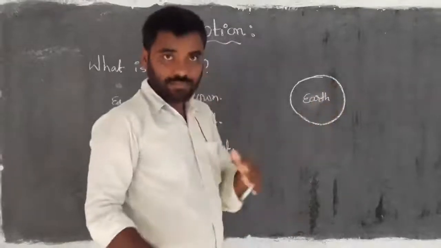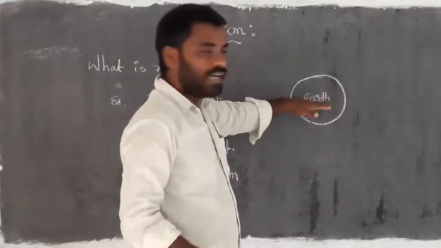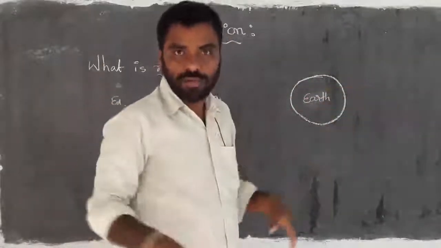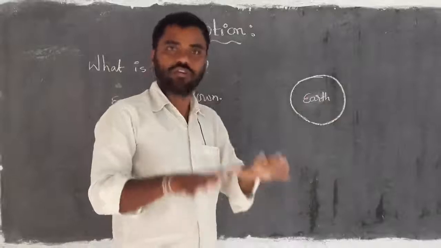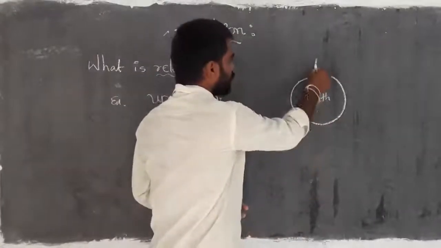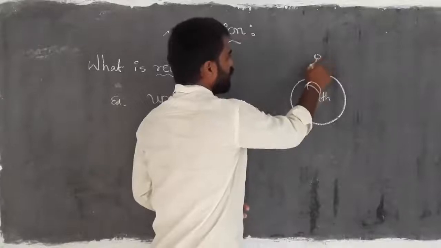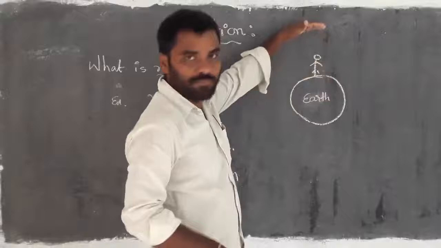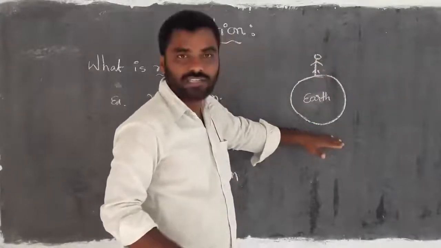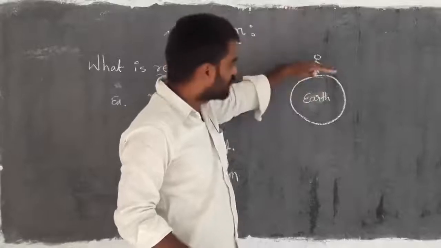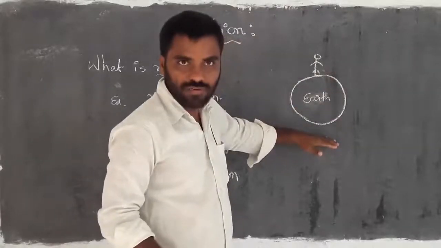For example, this earth I have drawn as a rough diagram in the book. But actually we are all living on the earth. If I am present at this side, we think this is the top and this is the bottom, which we call up and down.